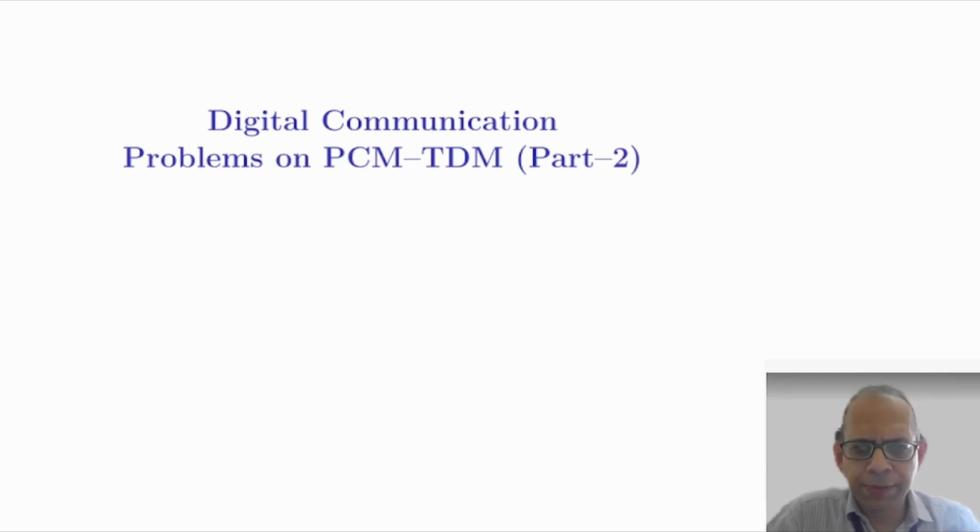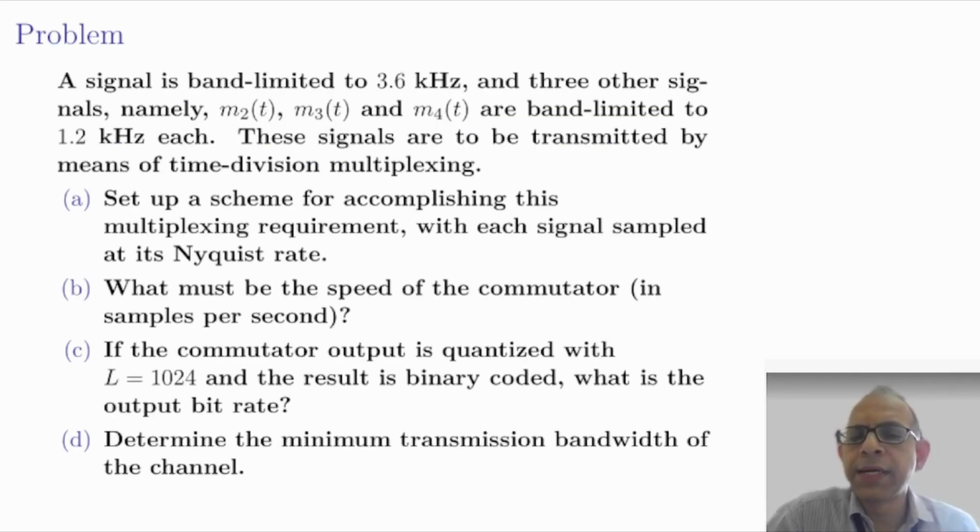So let us look at the problem. A signal is band limited to 3.6 kilohertz, and three other signals, namely M2(t), M3(t), and M4(t), are band limited to 1.2 kilohertz each. These signals are to be transmitted by means of time division multiplexing.